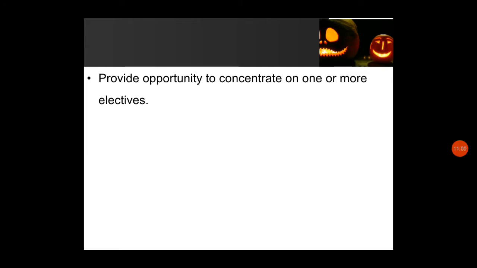But in BSc nursing there is no elective option, because this is a basic program, and only after the basic program can we opt for some specialization. After BSc nursing, you can go for PG diploma programs, short term courses, specialization, MSc nursing, or other higher studies. In all those areas you can have a specialization with elective subjects. So providing opportunity to concentrate on electives is not for the BSc program; for higher studies you can have electives.